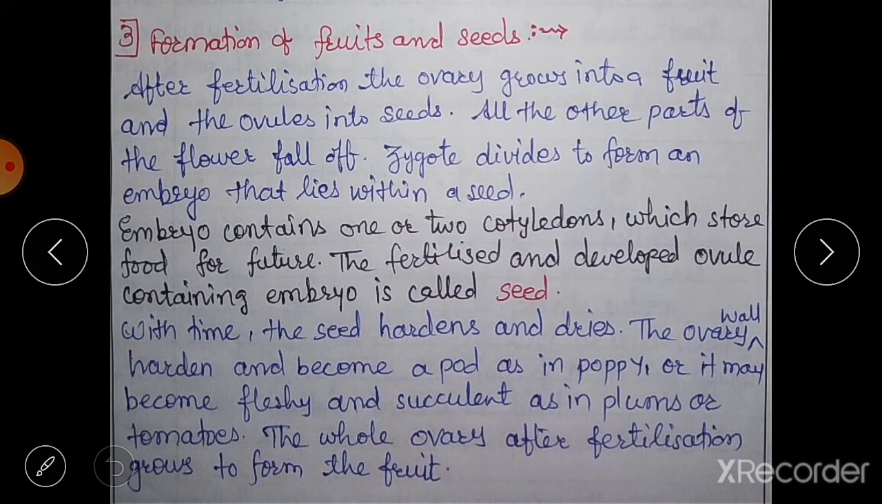Then the next step is formation of fruits and seeds. After fertilization, the ovary grows into a fruit, and the ovules grow into the seeds. All the other parts of the flower fall off after they get dry, and the zygote divides to form an embryo that lies within the seed.